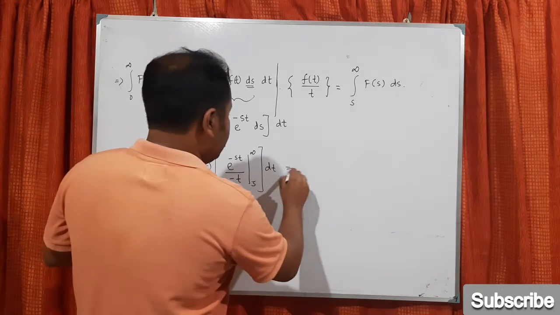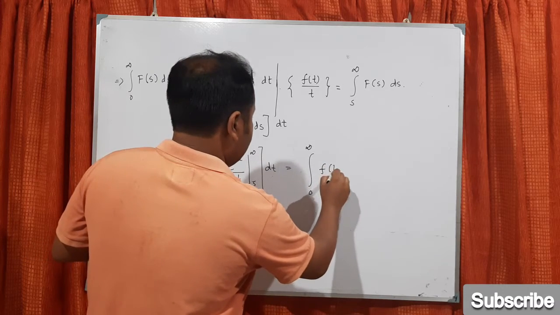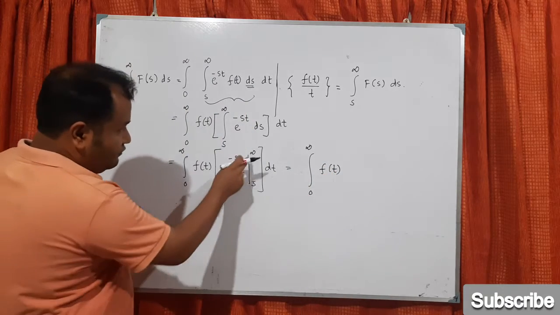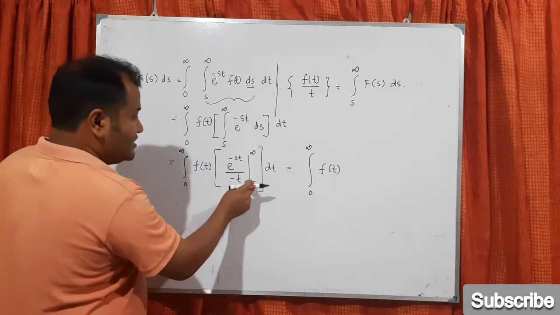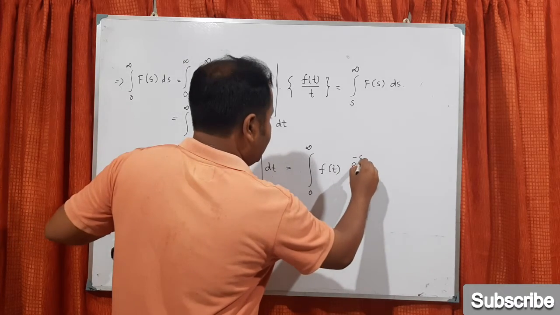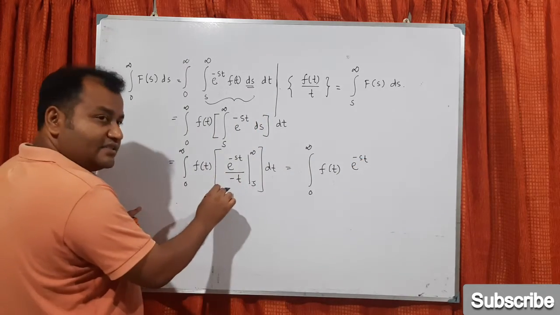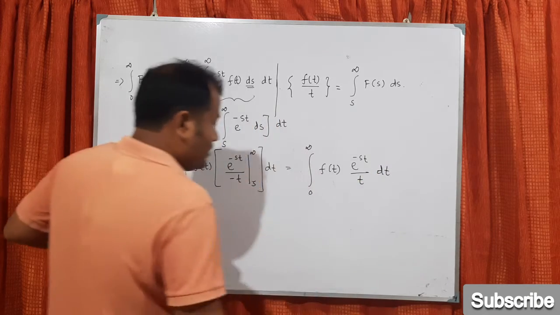So if you just write, it should be the integral from 0 to infinity of f(t). Now you see, if you put infinity here, this part will become 0, minus if you put s here, this part will become e to the power minus st divided by minus t. So minus minus will become plus. Okay.